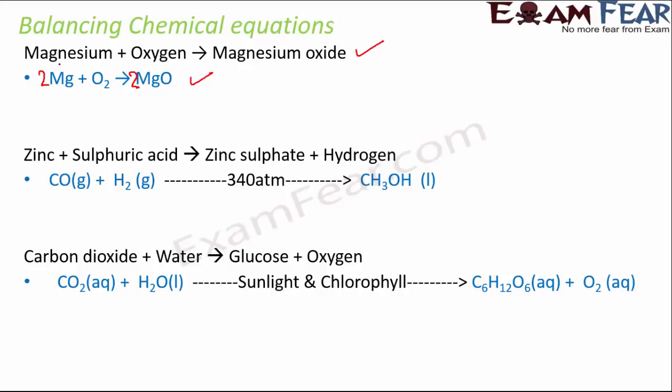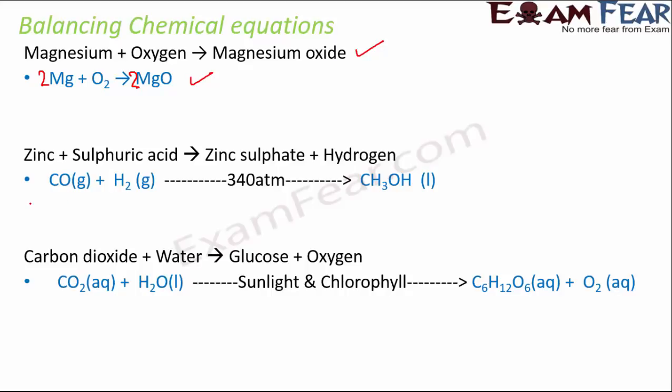So now you see you have 2 magnesium on both sides, you have 2 oxygen on both sides. So now it is a balanced chemical equation. Similarly, if you look at the next one, so here you see that. So now let's look at the next example.